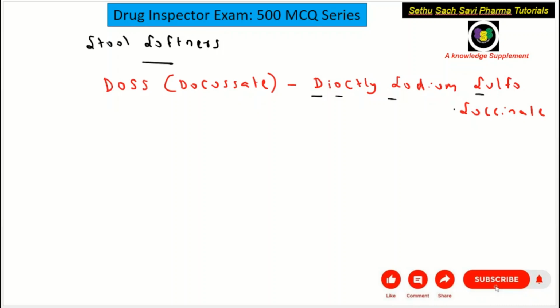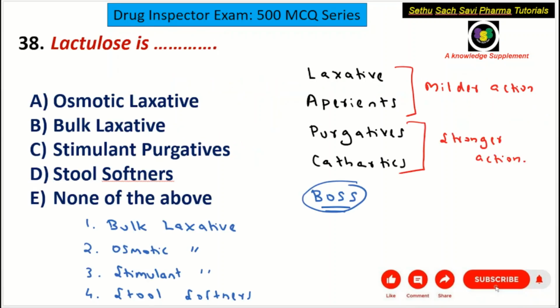Now another example is liquid paraffin. That is also a stool softener, which is not used nowadays, not preferred nowadays. However, DOSS and liquid paraffin are actually stool softeners. So here the question was lactulose. So the answer is osmotic laxative, A choice.